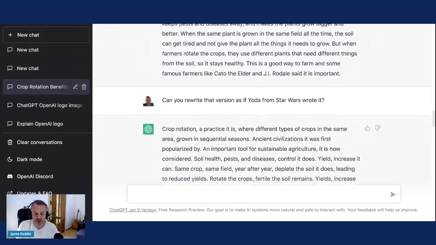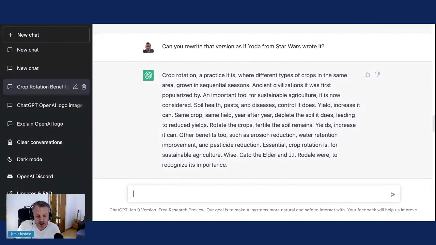Can you rewrite that version as if Yoda from Star Wars wrote it? Crop rotation, a practice it is, where different types of crops in the same area grown in sequential seasons. Ancient civilized, it was first popularized by... If there's anybody here who can do a good Yoda impression, let me know. I'll be happy to bring you on the screen. An important tool for sustainable agriculture, it is now considered. Soil health, pests and diseases control it does.